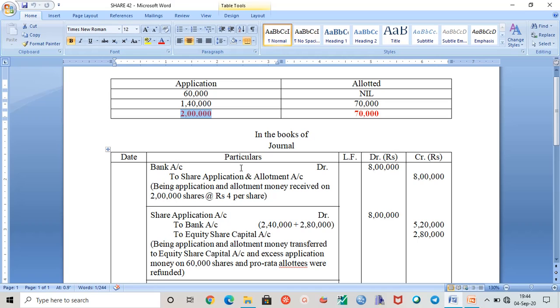So what does it mean? It means that the 60,000 shares were rejected and their money is refunded. 60,000 into 4 will be 2,40,000. Let me take you to this calculator once.